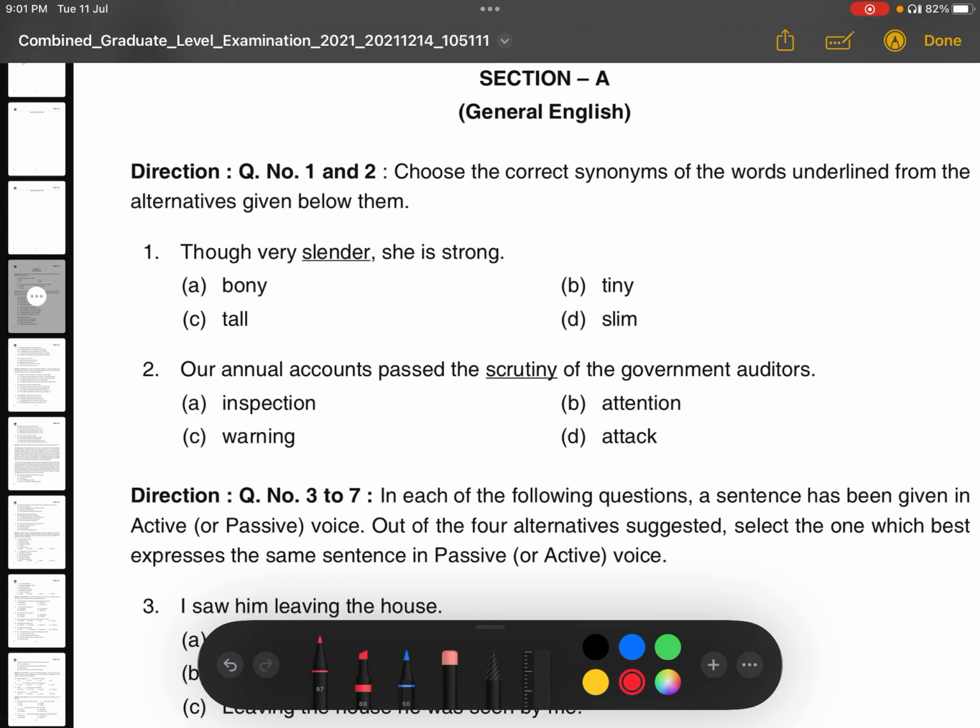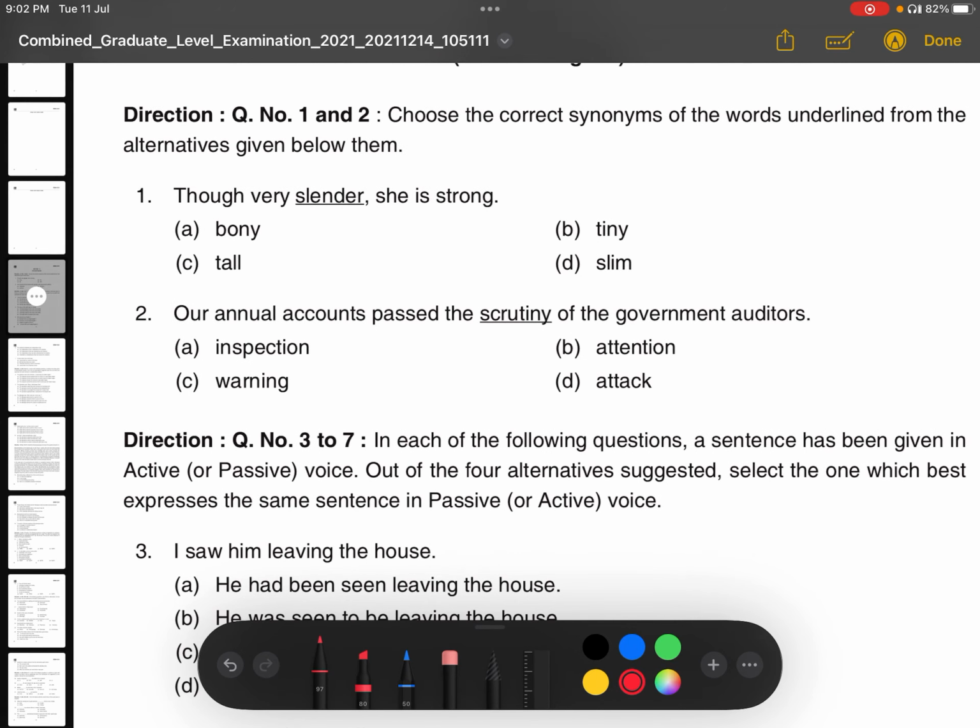So let's begin. As well as we will see the answer of these questions, we will get the explanation as well. And as the upcoming examination you have, definitely more or less you will get such type of question in your examinations. So for the perspective of your upcoming examination, these questions are very important. So you will get an idea what type of questions you are going to confront in your examination.